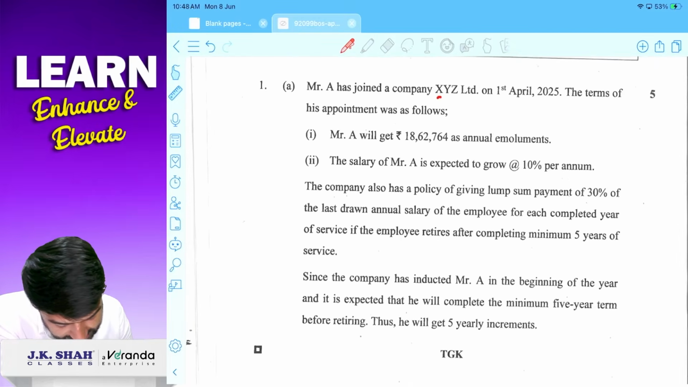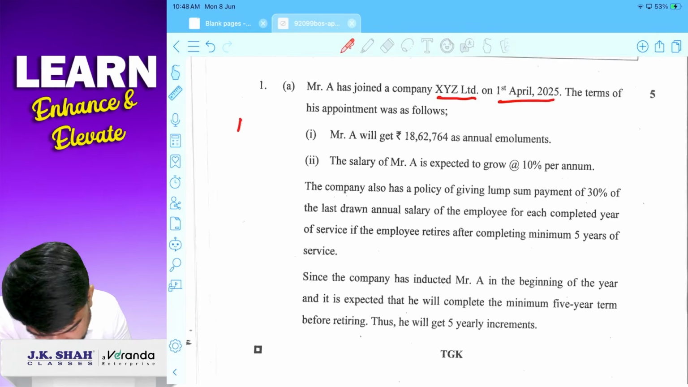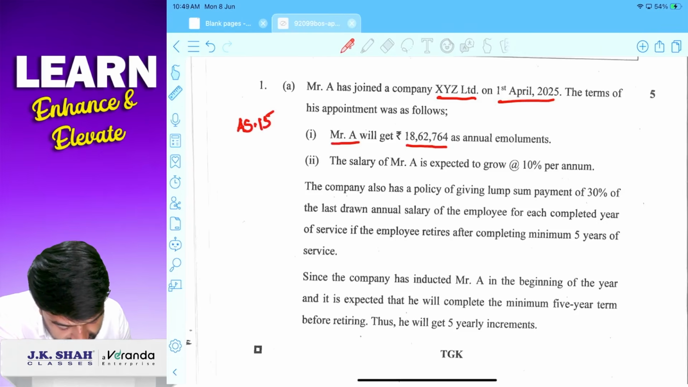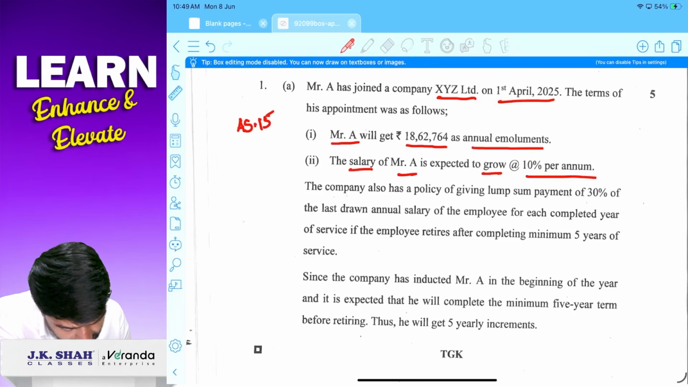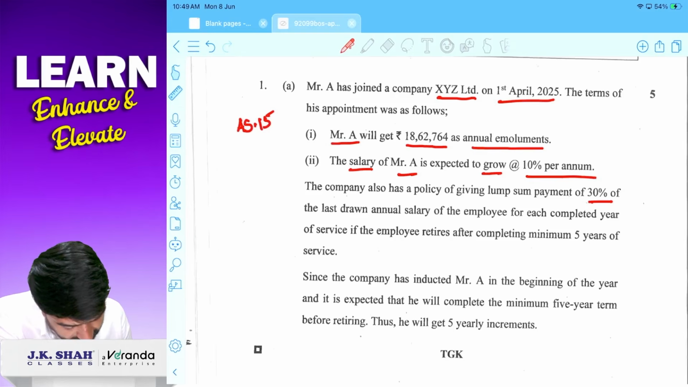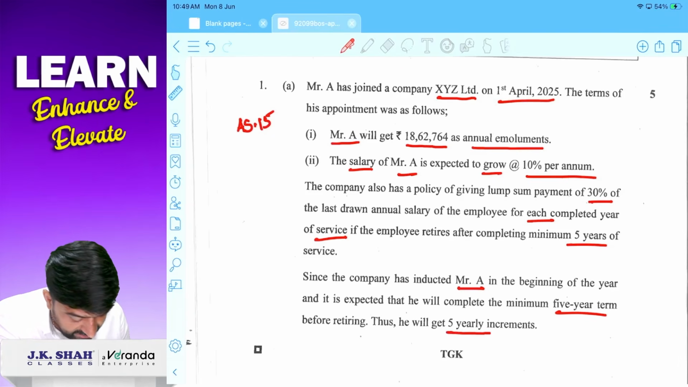Mr. A has joined XYZ Limited on 1st April. It is an AS 15 question, employee benefits. The terms of his appointment were that Mr. A will get 1862,764 as annual package. Salary of Mr. A is expected to grow at 10% per annum. The company also has a policy of giving a lump sum payment of 30% of last drawn salary of the employee for each completed year of service if the employee retires after 5 years. Since the company has inducted Mr. A at the beginning, it is expected that he will complete a minimum 5 years term before retiring. Thus, he will get 5 yearly increments.